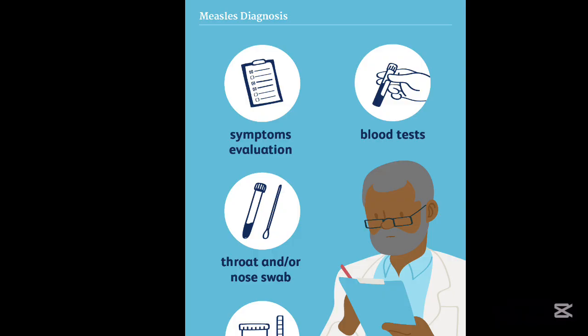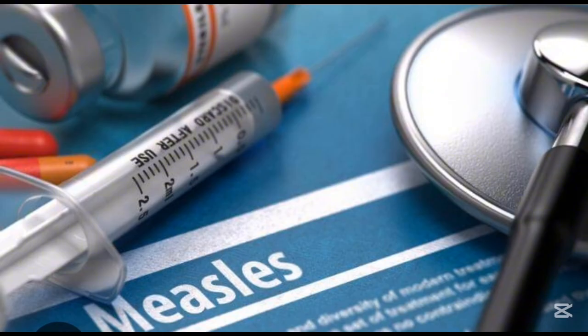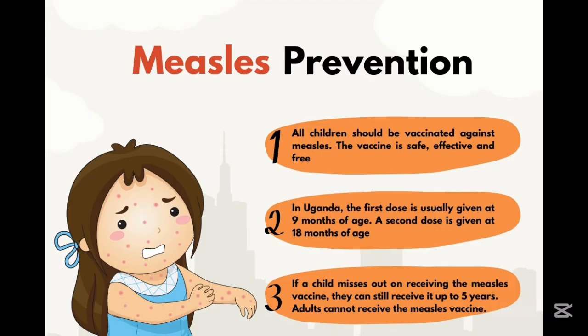So how do we treat measles? There's no specific antiviral treatment for measles, but management focuses on supportive care, including fluids, nutrition, as well as fever control. You can also give vitamin A supplementation to reduce severity and mortality. And then complications are also treated appropriately, such as pneumonia and the other complications.